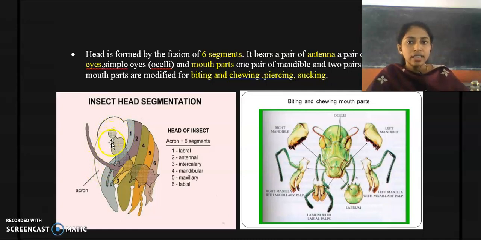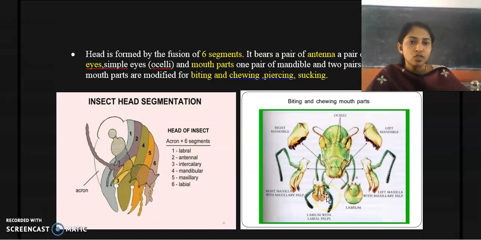The head is formed by the fusion of these 6 segments, and the head also bears a pair of antennae. Here you can find the antenna, and they also possess a pair of compound eyes. In this figure you can find a pair of compound eyes. Clear? They also possess simple eyes called ocelli. Here these structures are called ocelli. They are simple eyes.